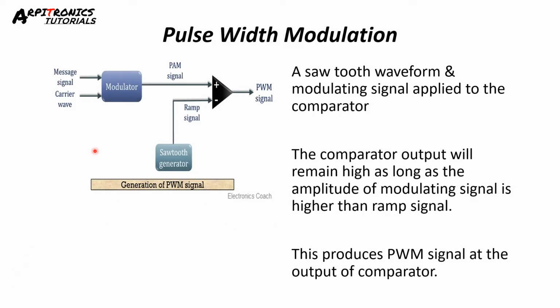Next, pulse width modulation. In this, a sawtooth waveform is applied to the comparator. The comparator output will remain high as long as the amplitude of the modulating signal is higher than the ramp signal. That is, one comparator input is the PAM signal while the other input is the sawtooth generator. The output of the comparator is produced according to the comparison. The width of the signal changes according to the modulating signal. Therefore, it produces a PWM signal at the output of the comparator.